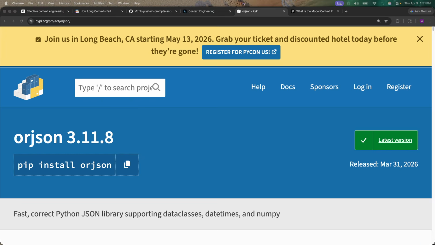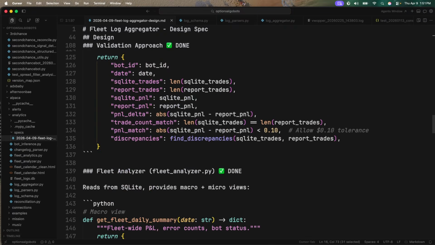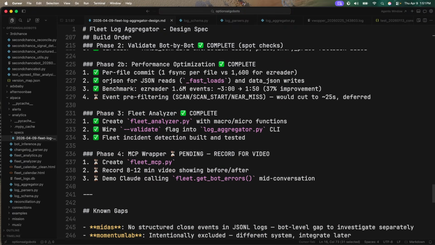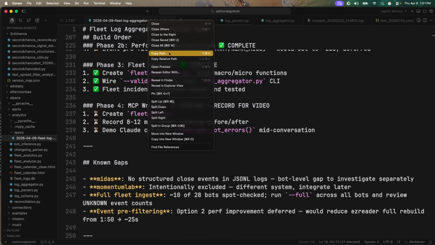So let's go back to Claude Code. We have our plan, right? Our plan lays out everything we're going to be doing. I already did the prelim work for y'all. Now we're actually going to be building the MCP. So this is what's pending. So what I'm going to do is take our plan.